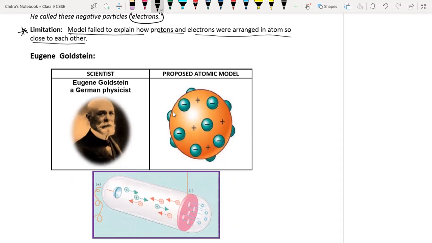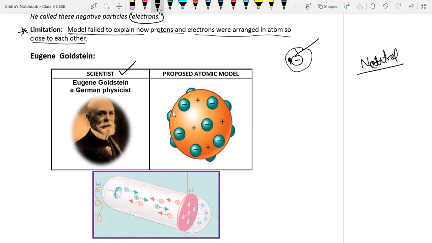J.J. Thomson gave the atomic model, and he explained that atoms have negatively charged particles which are continuously revolving in the sphere. Goldstein thought that atoms are neutral, meaning there is no charge on the atom. J.J. Thomson explained that the presence of electrons means the atom must contain negative charge.